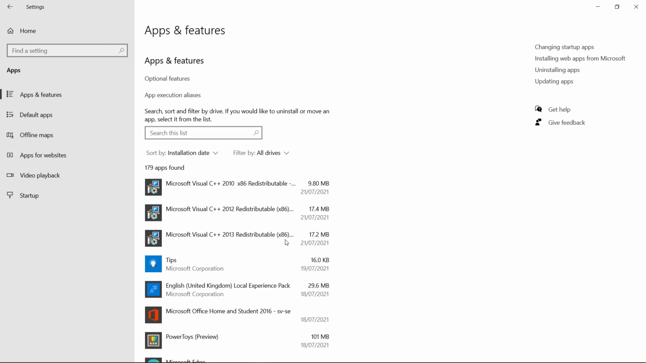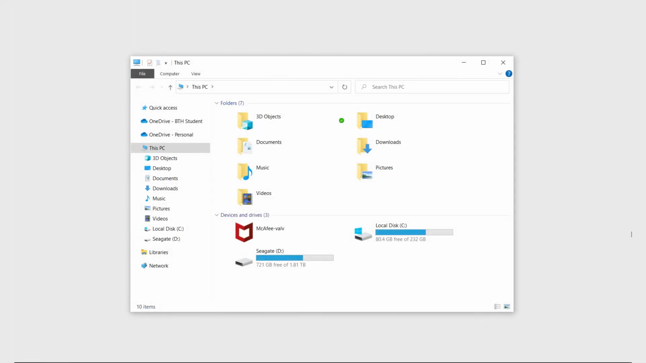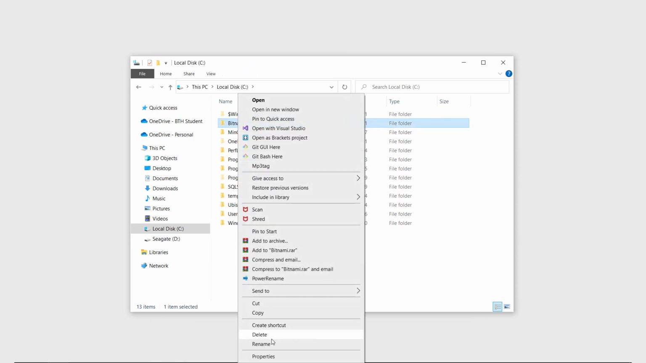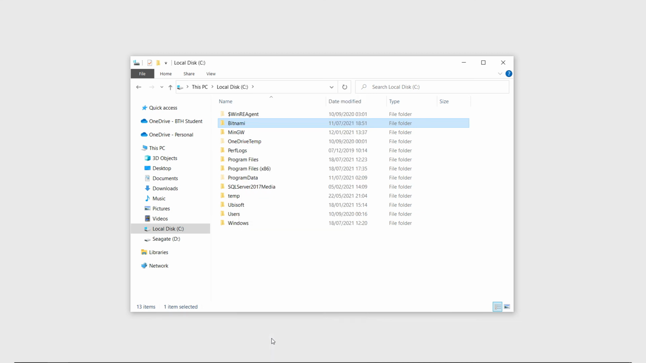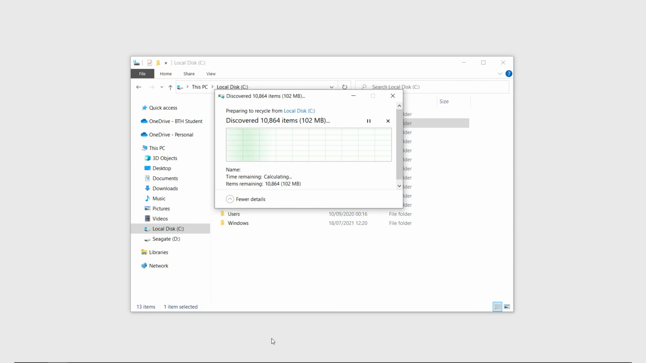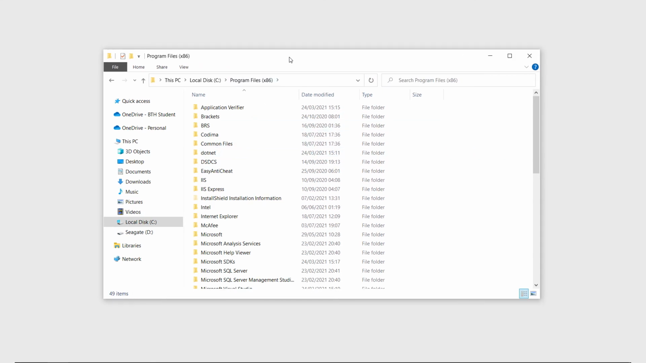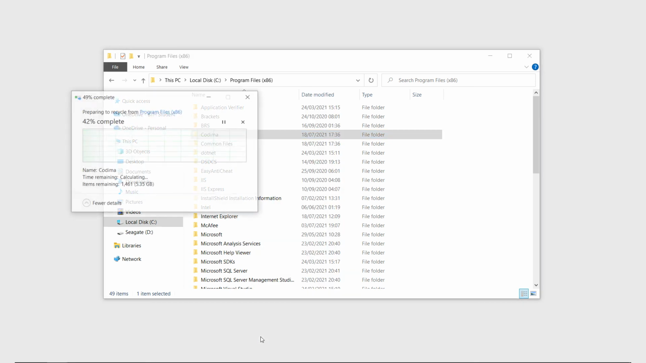Now you have to restart your PC in order to continue with the uninstallation. Once you've restarted your PC, open the File Explorer, double-click on your C drive, remove the folder named Bitnami, then open Program Files x86, delete the folders named Codima and Win10pcap. Now, Toolbox is completely uninstalled.